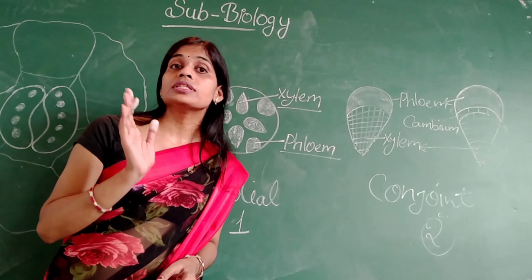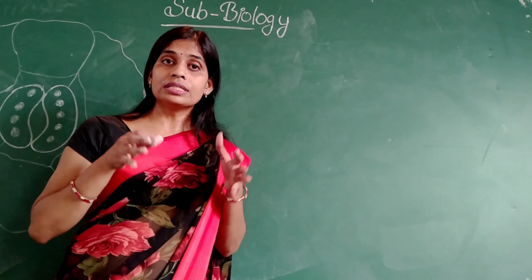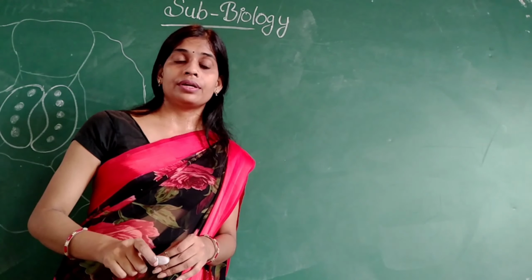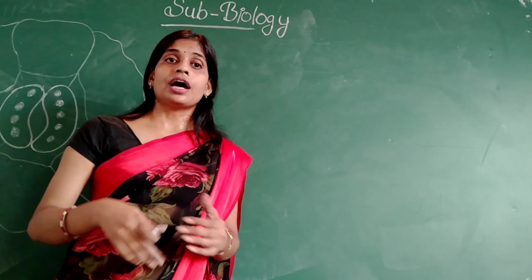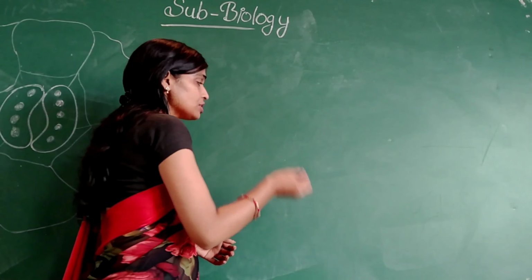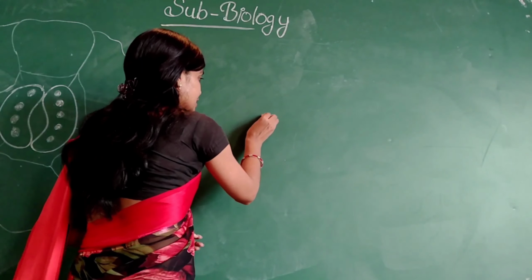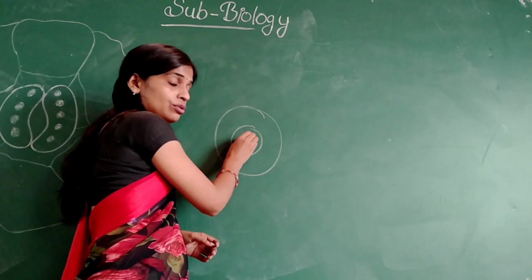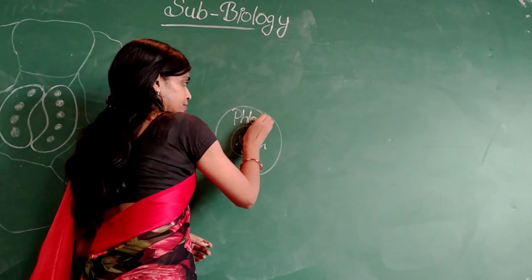And the third type of vascular bundle is the concentric vascular bundle. The concentric vascular bundle can be hydrocentric or leptocentric. And how can we differentiate between the hydrocentric and the leptocentric? The hydrocentric vascular bundle contains the xylem that conducts water in between, surrounded by the phloem.